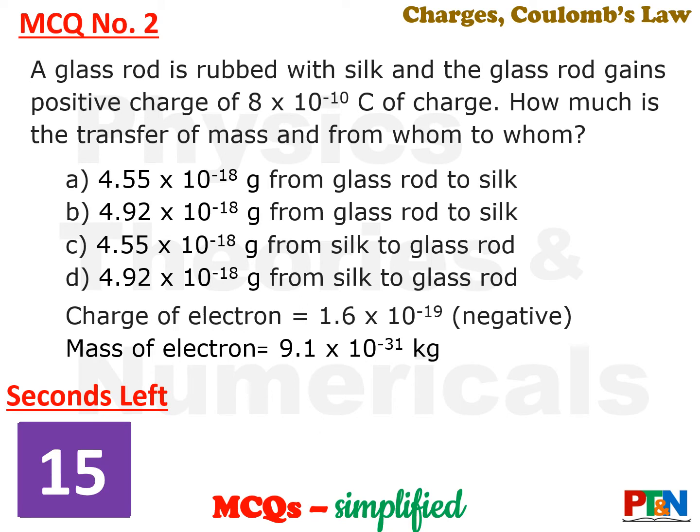Next MCQ. A glass rod is rubbed with silk and the glass rod gains a positive charge of this much, value given. How much is the transfer of mass from whom to whom? 4 options given. Charge of electron has been given and mass of electron has been given. You need to find out how much is the transfer of mass from whom to whom. You have got 15 seconds time. Your time starts now.